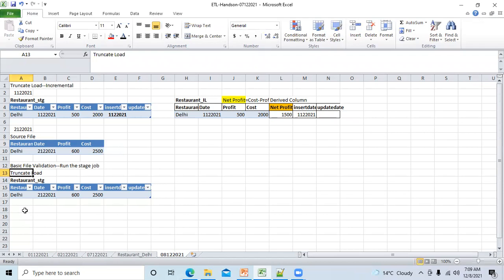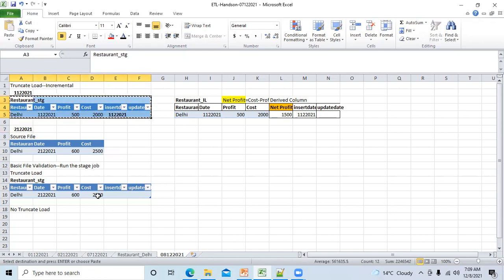Suppose you're not working in truncate and load mode. This was a truncate and load example, right? So on 2nd December in staging, you have data of only 2nd December. On 1st December in staging, you have data of only 1st December. Suppose in the project it has been agreed that you will not be having any truncate load. So on 2nd December, what will happen? This is 2nd December. This was 1st December.